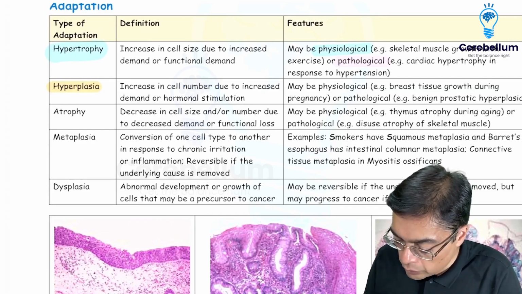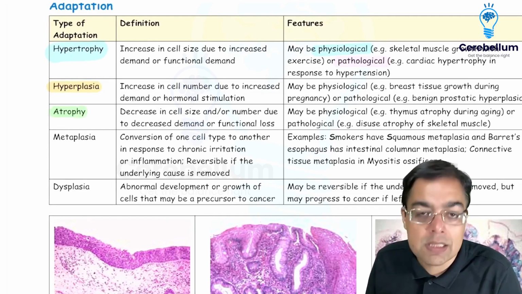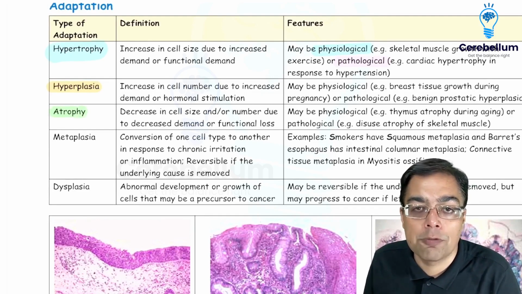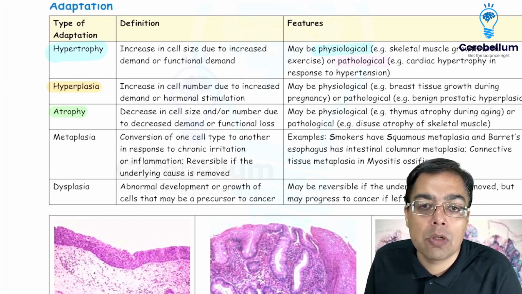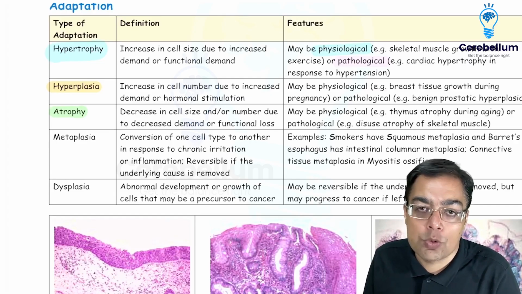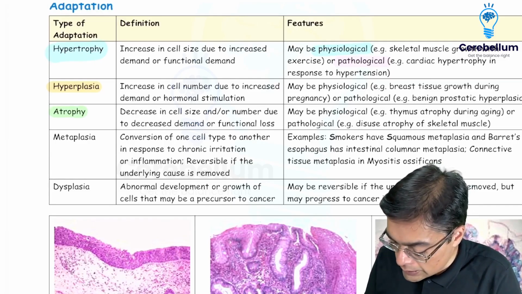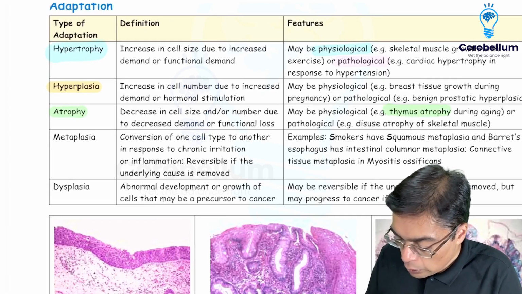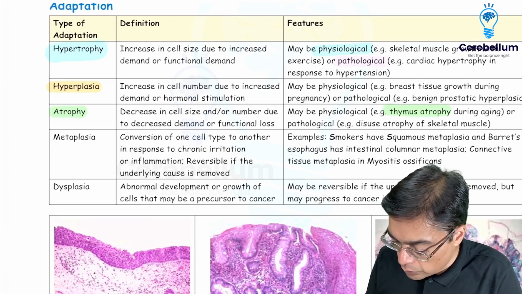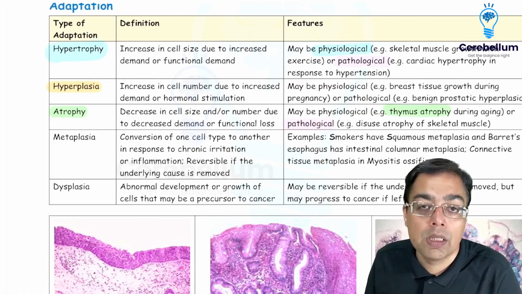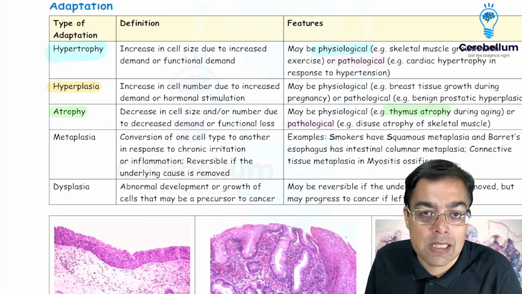A third one that you need to keep an eye on is atrophy, which is a decrease in size and function of the cell, which can be physiological atrophy, as can be seen because of a decrease in the blood supply associated with something like aging, or a classical example, thymic atrophy, or we can have a situation wherein we are talking about pathological atrophy associated with disuse atrophy in context of a skeletal muscle.